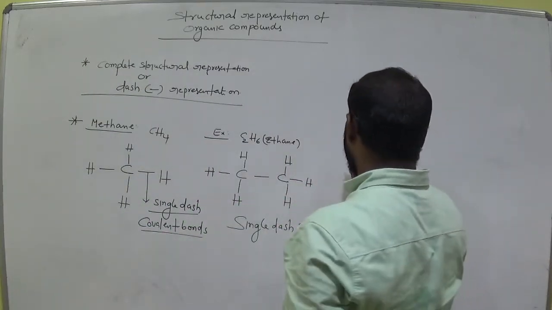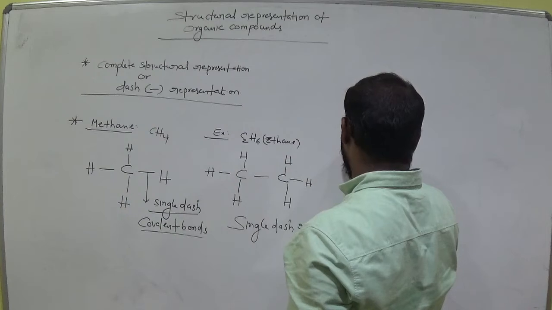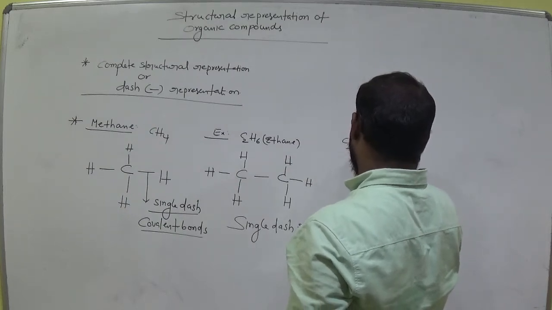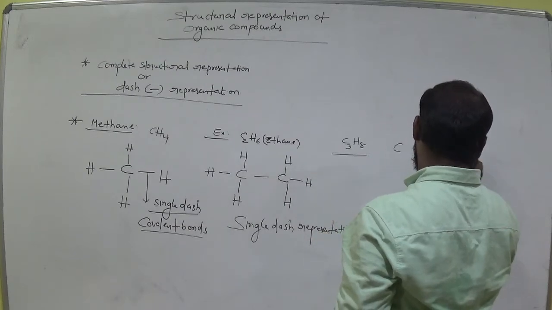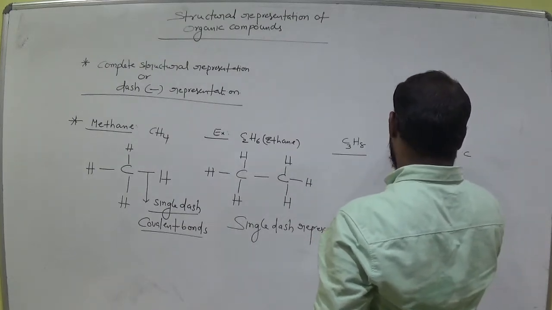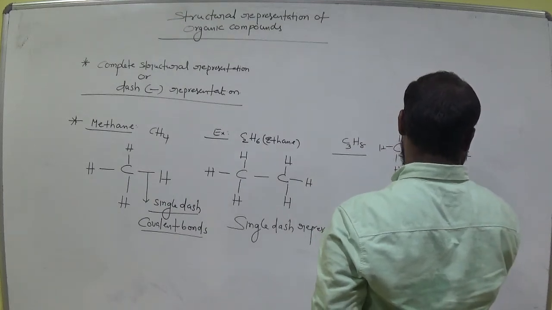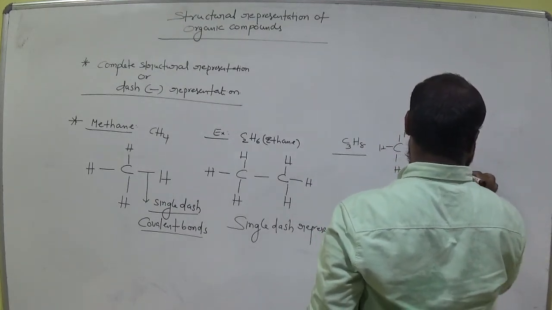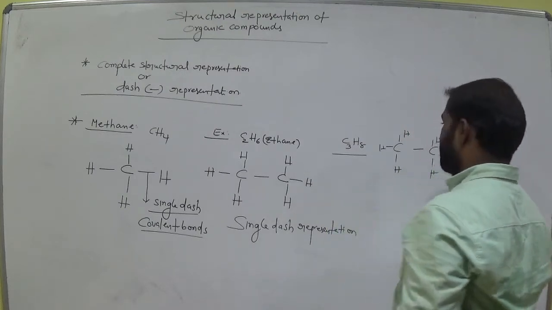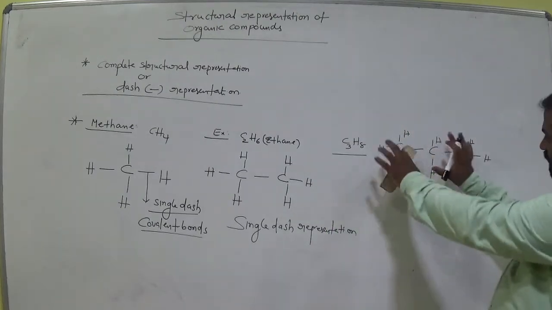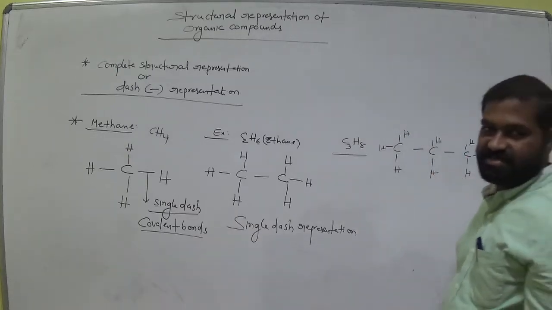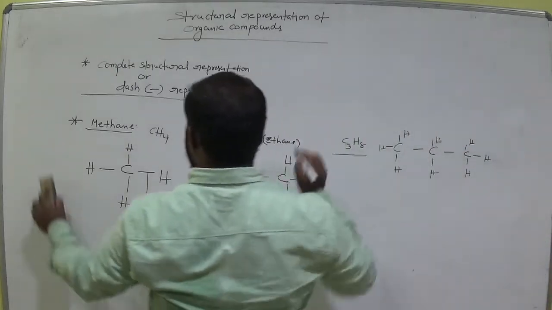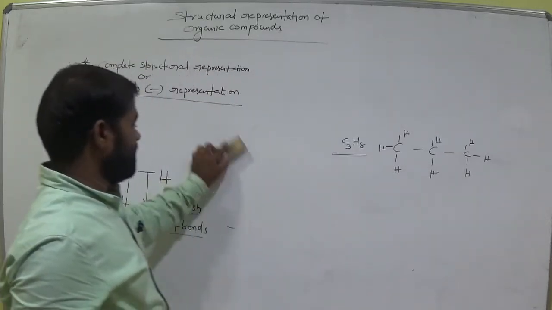Okay. Suppose propane, it is C3H8. How many carbons? 1, 2, 3. Propane means alkane. Is it clear, all of you? This complete analysis of the bond, complete representation of the bond, is called dash representation. Okay. Next, see, for alkenes, dash representation for alkenes.